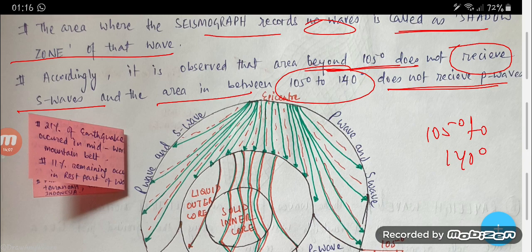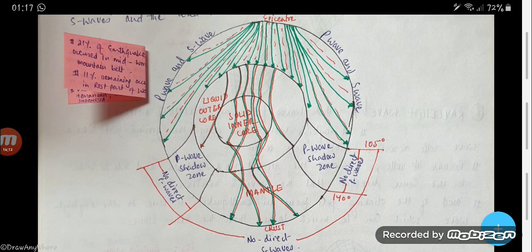So let us understand it with the picture. In this picture, here is the epicenter, and P waves and S waves move along in all directions. But here you can see that there are no direct S waves.